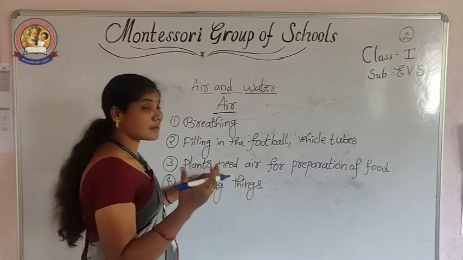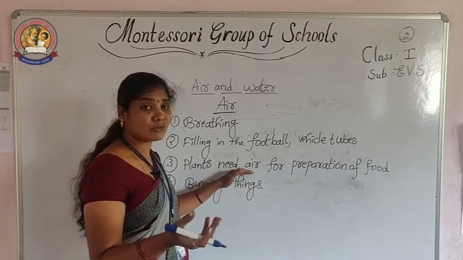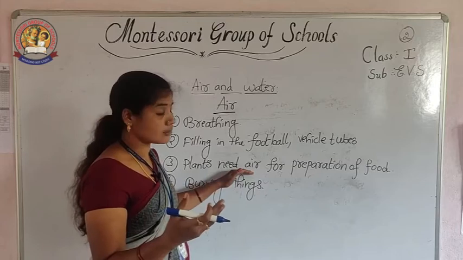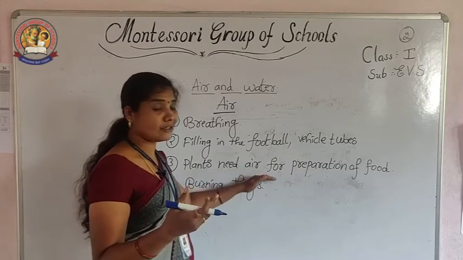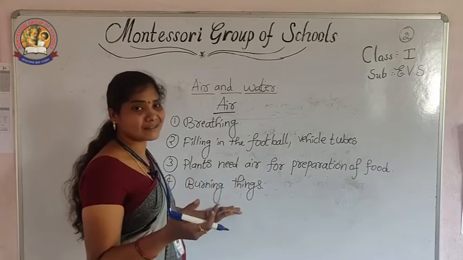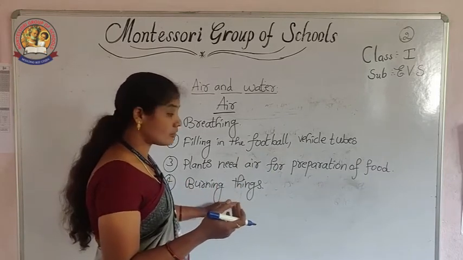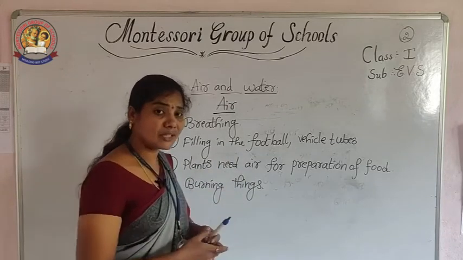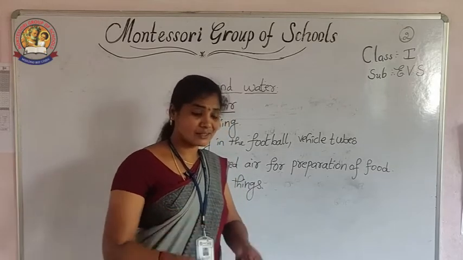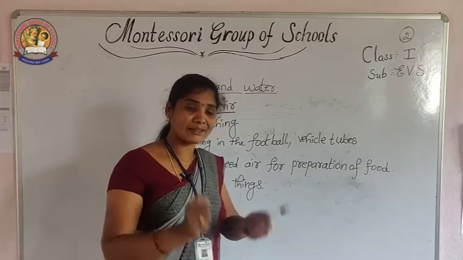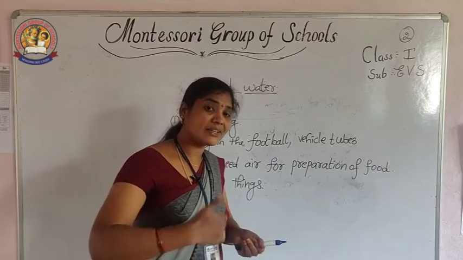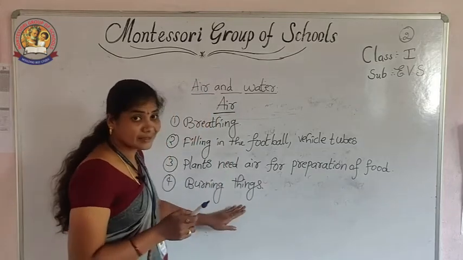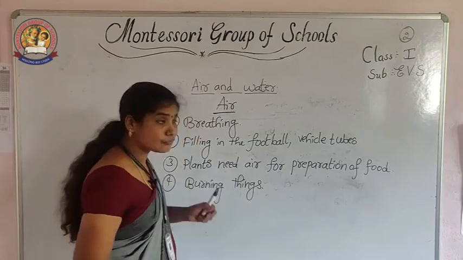Next listen. Plants also need air for preparation of food, not only for breathing. Plants prepare food themselves, not depending on others. For that purpose also, plants need air. Next, burning things. For burning things also we need air. In the olden days, our grannies would give air to a flame, and automatically it would burn. So for burning things, air is useful.